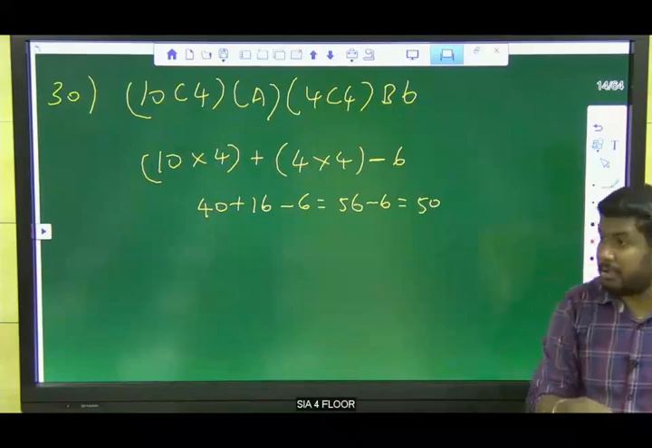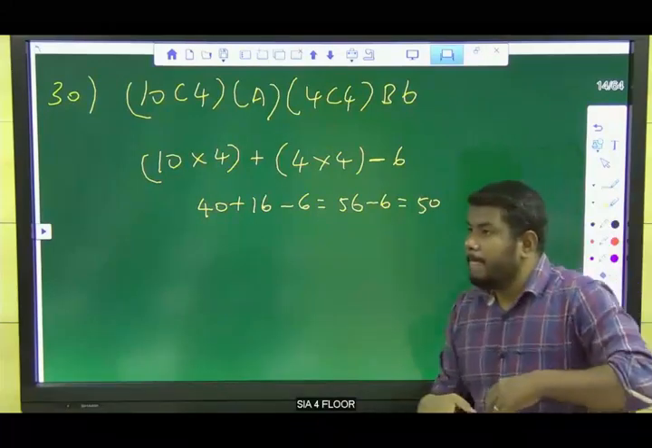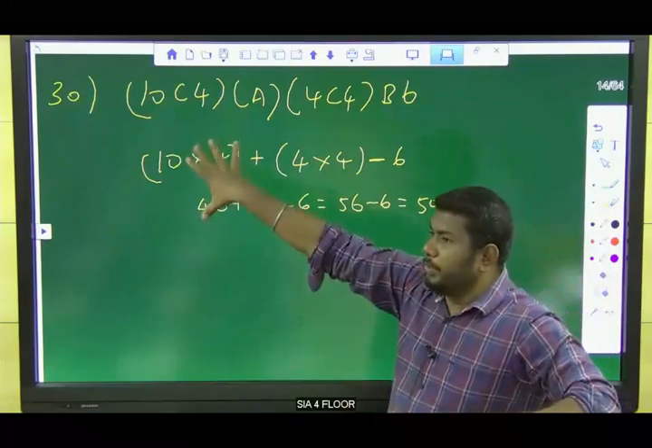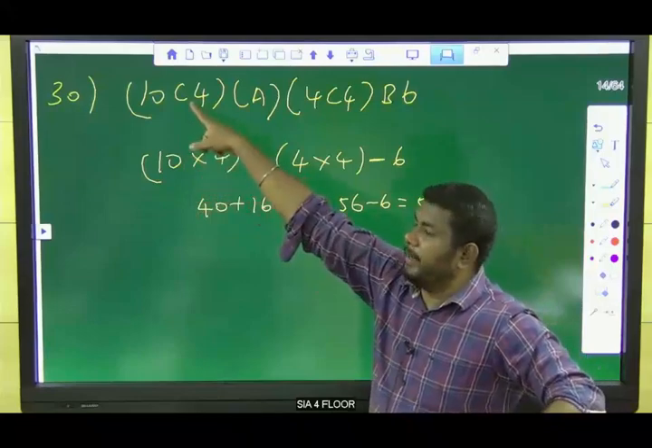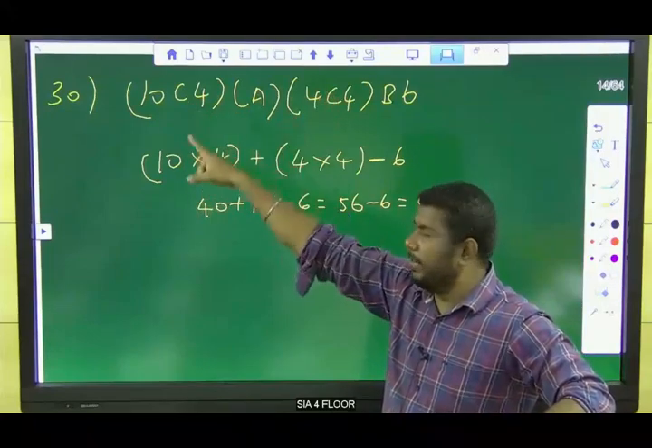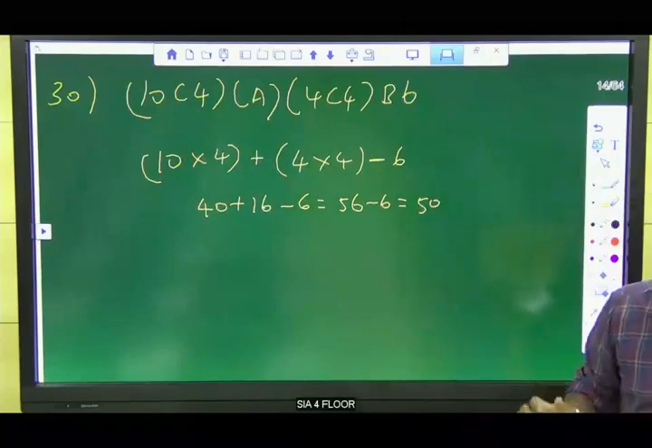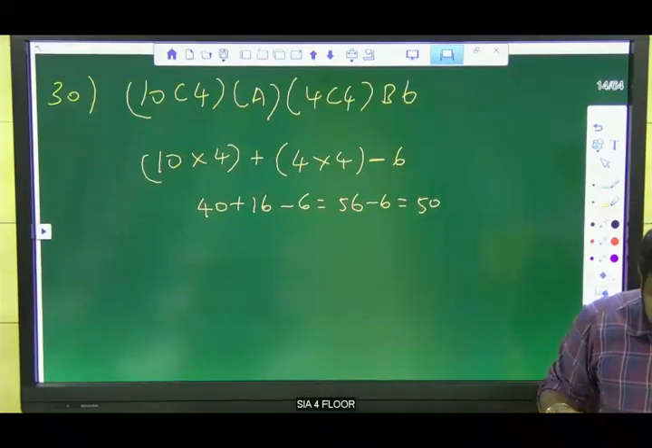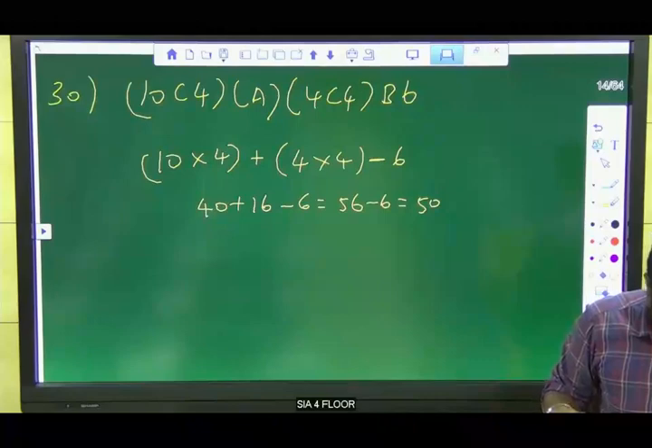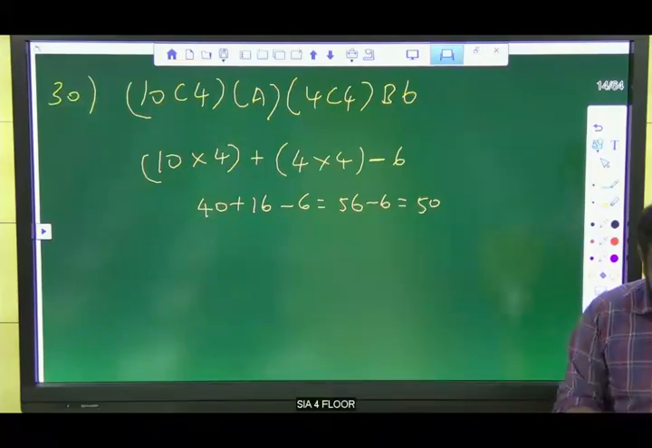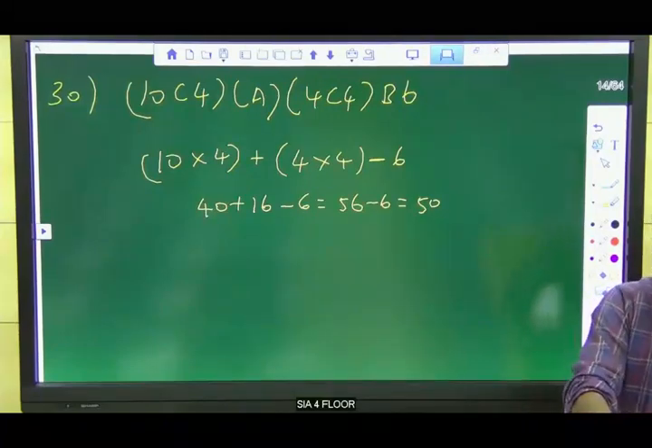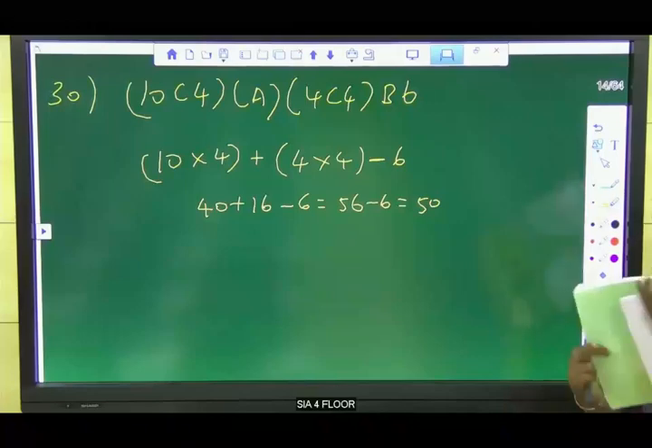So this is a symbols based question. We are going to use symbols in the place of letters. That's it. That is the logic for this question. It's very easy. Clear?